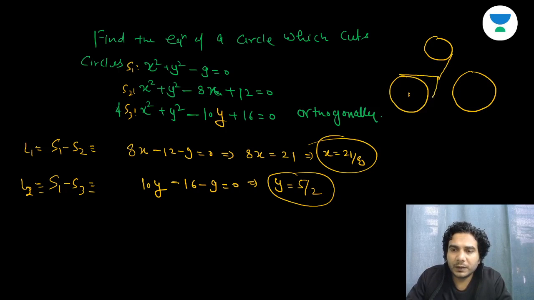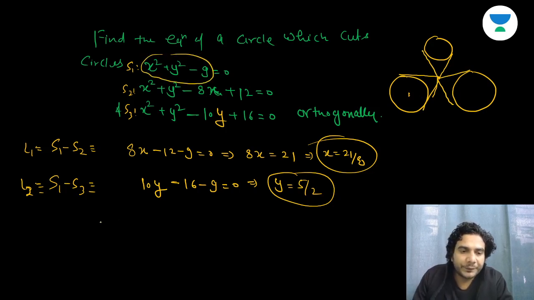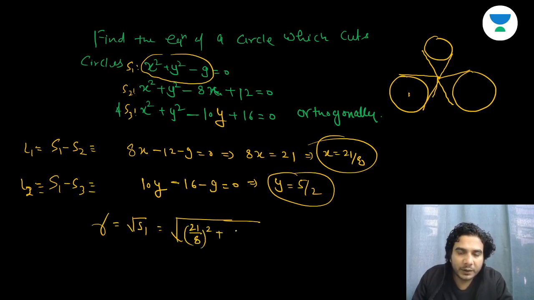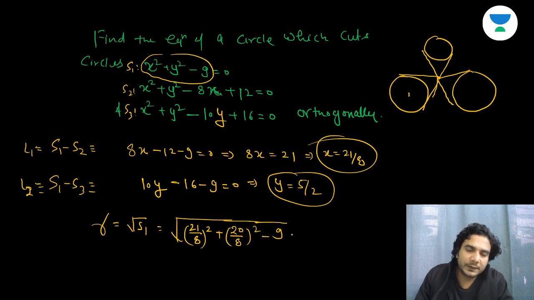So you can choose any of the circle to find the length of tangents, because all 6 tangents are of equal length, right? So I'll choose this S1 because this has less number of terms, right? So radius is equal to under root of S1. Under root of S1 is nothing but it is 21 by 8 the whole square plus 5 by 2. 5 by 2 can be written as, if you want to make the denominator same, then 20 by 8, so 20 by 8 the whole square, all right, and minus 9, okay, so 9 into 8 upon 8, it should be 64 actually.